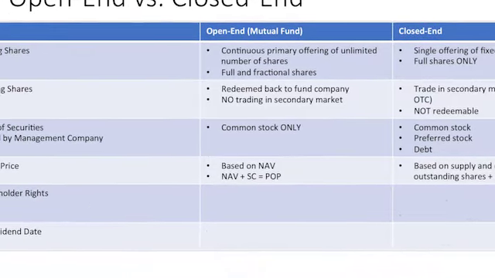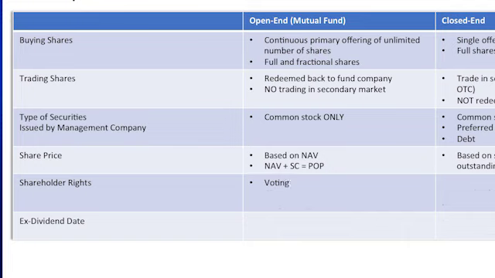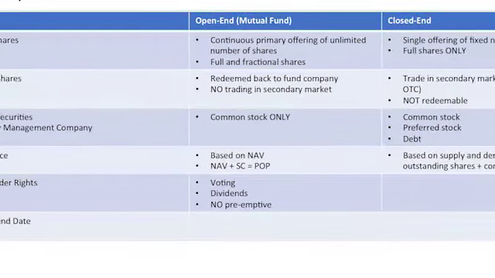What rights do mutual fund shareholders have? They have the right to vote for the board of directors. They have the right to dividends declared by the board of directors. They do not, however, have preemptive rights. Preemptive rights would allow a shareholder to maintain proportional ownership in a company when new shares are offered. Well, there's no way for an investor to maintain proportional ownership in mutual fund shares because new shares are continuously being offered. So no preemptive rights with open-end shares.